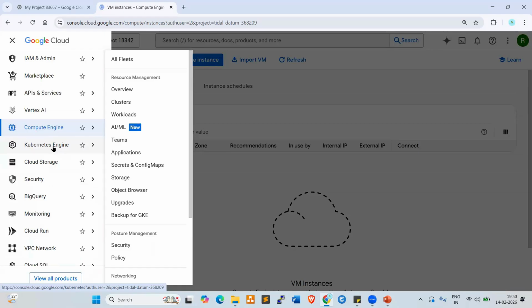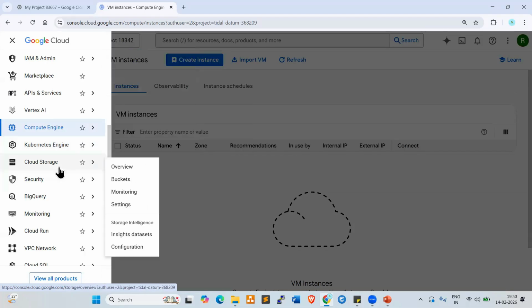We can create infrastructure, and on top of the infrastructure we can deploy the applications. The second one, platform as a service, is where the platform already exists in the cloud platform, and we can directly click on it and use it. So for Kubernetes service, if you want to create Kubernetes clusters and workloads, you can go here and create them.